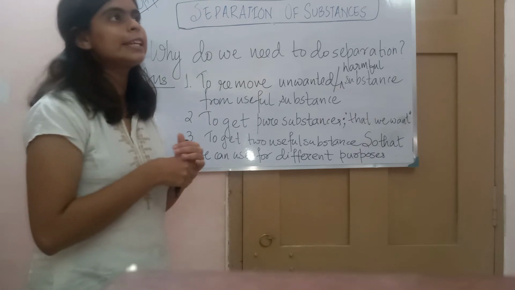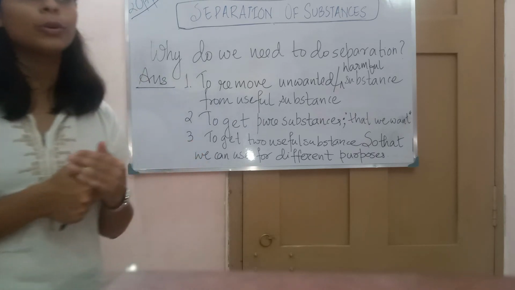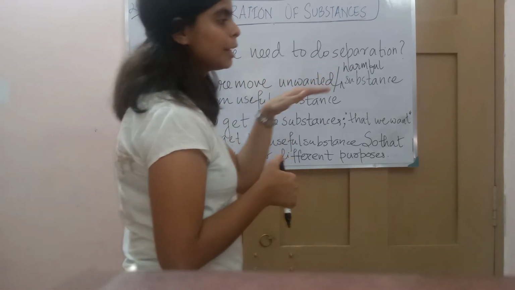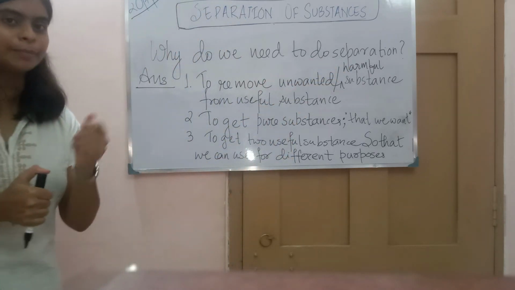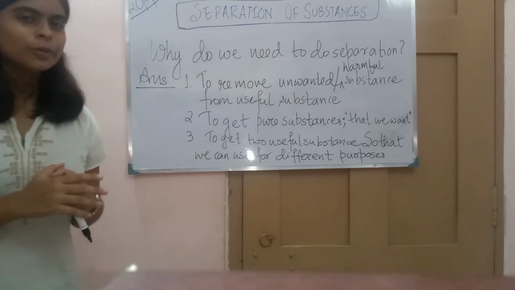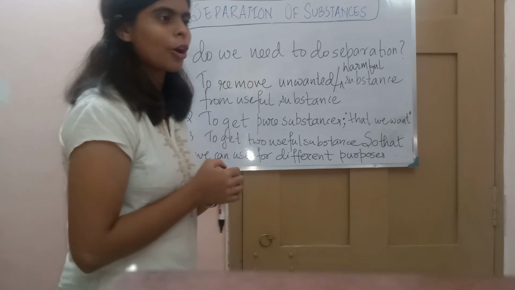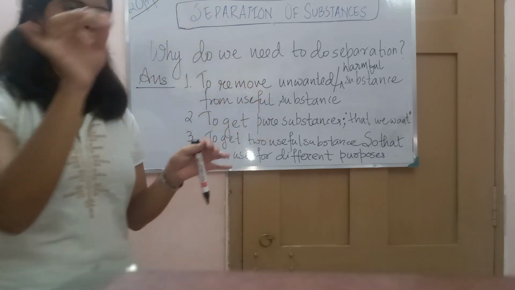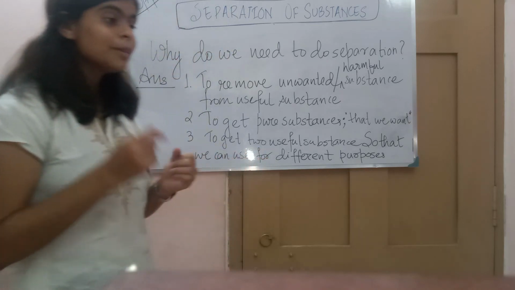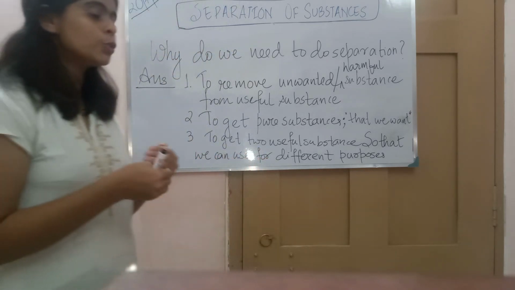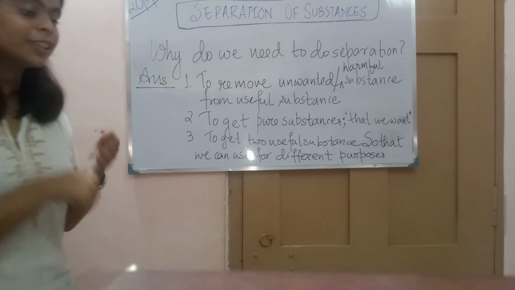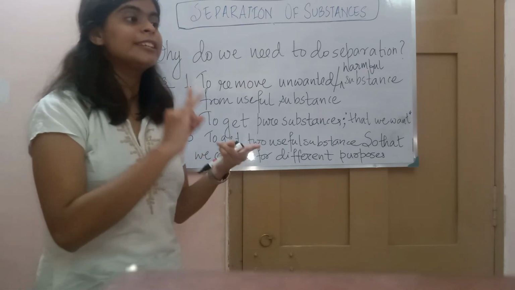For example, look at milk. After boiling milk, the upper layer of the milk is covered by cream, or what we call shor in Bengali. Most of us don't like shor, so we used to separate that shor. But do you know what the use of that cream is? From that cream we can get butter, we can get ghee.